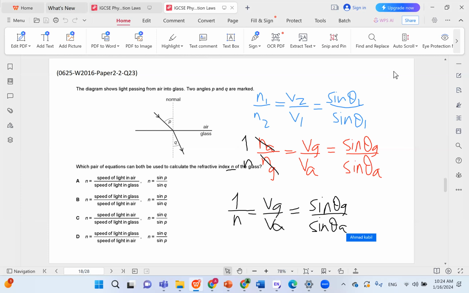And now what we have to do is we just flip the N. Because in all the choices, they have N in the numerator. So we just flip all the fractions. So we have V air over V glass, and we have sine theta air over sine theta glass.